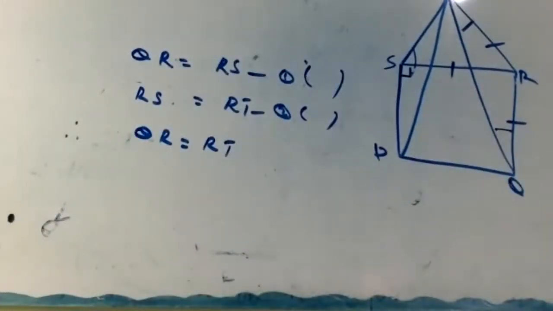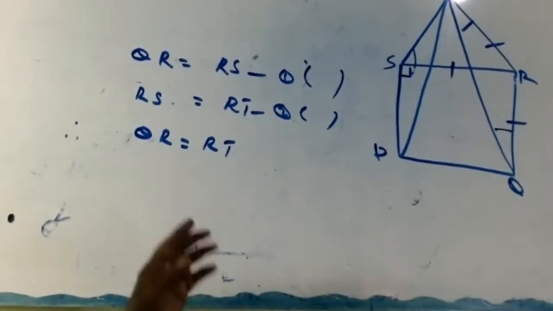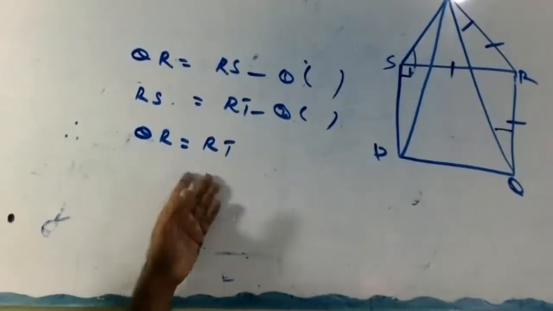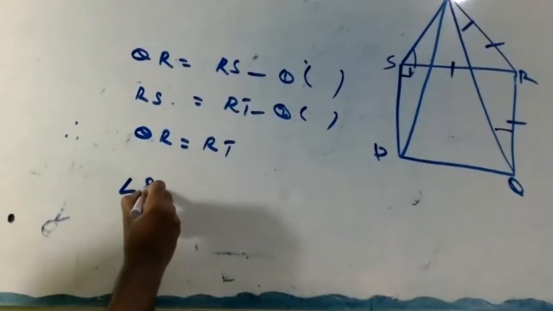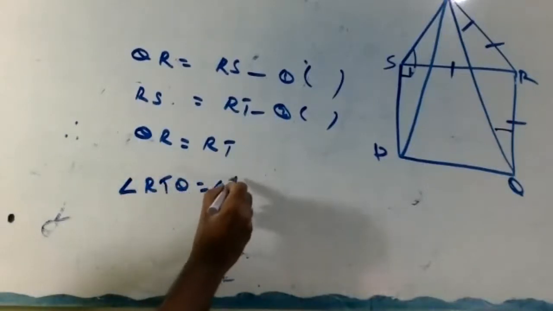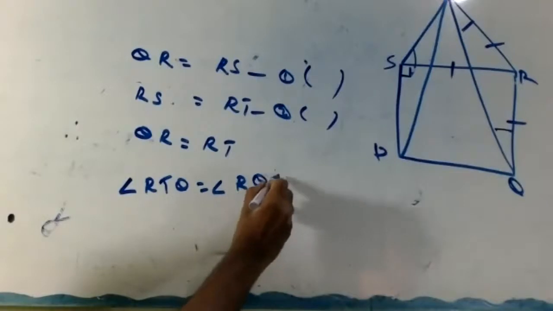Okay. Now we write. We proved. Listen. Anyone have doubt? Tell me now. Don't say later that you didn't understand. Okay, then write. We got QR equal to RT. Therefore angle RTQ equal to angle RQT.